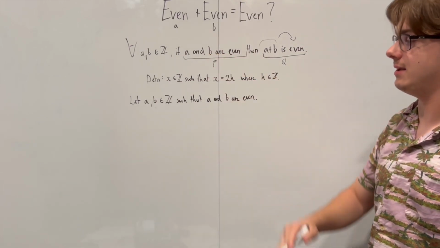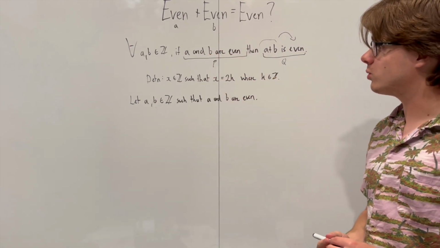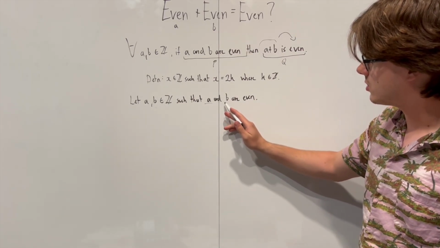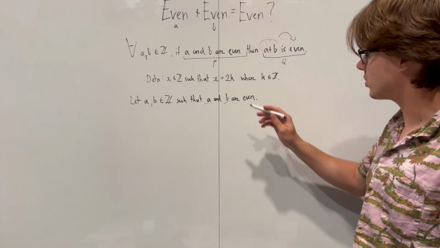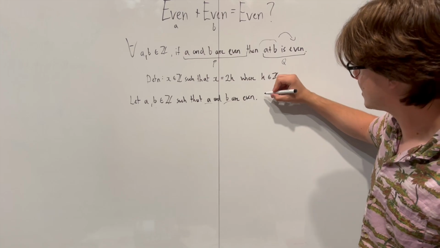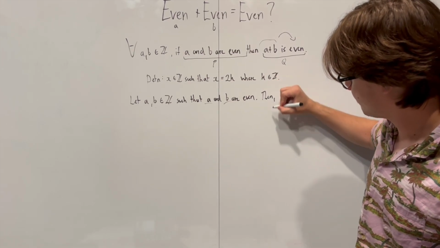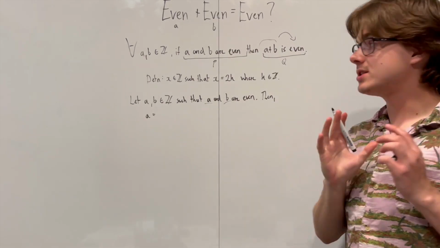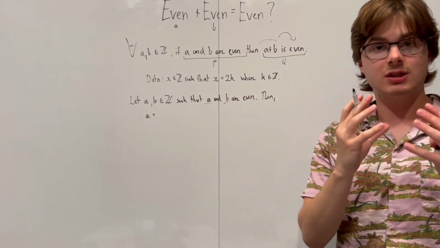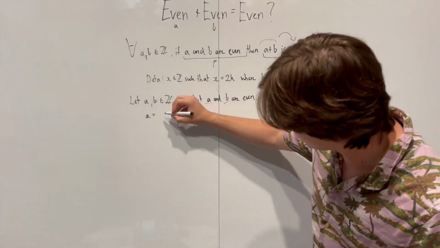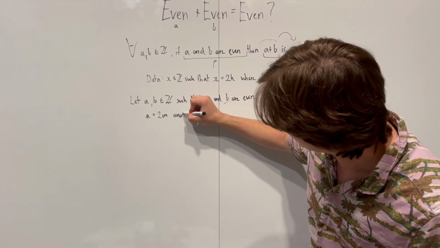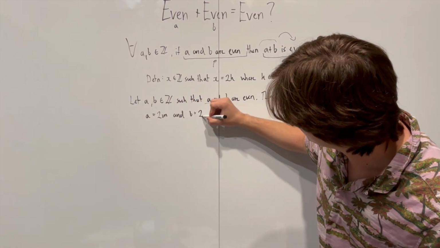We've supposed P. Next, what should we do? Well, first thing we should do is we should more concretely define our two variables so we can then use them, right? So let's define them in even terms. Let's say then, comma, A is equal to, now I'm going to use different letters than k so you can clearly see my reasoning here. I'm going to say A is equal to 2m and B is equal to 2n.